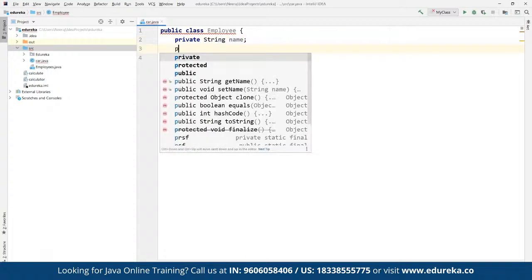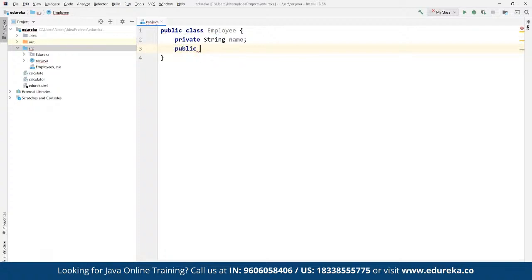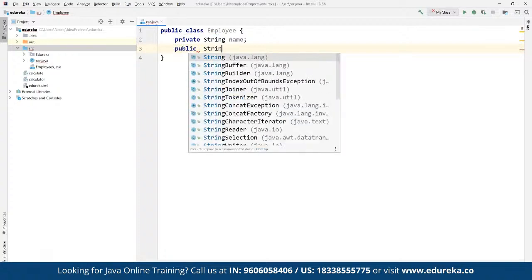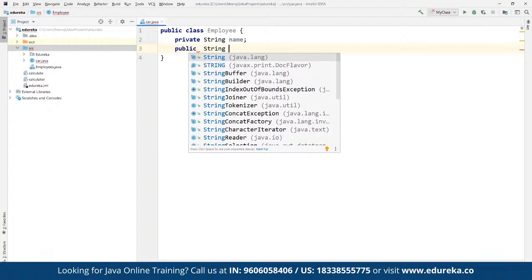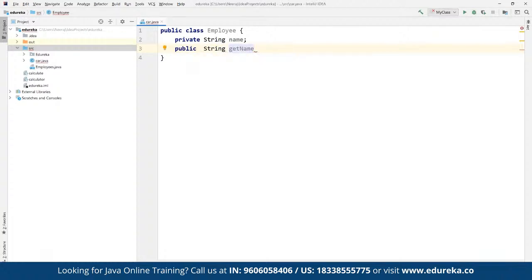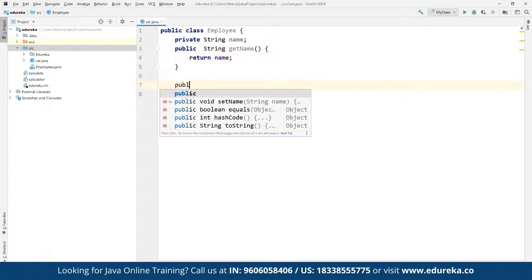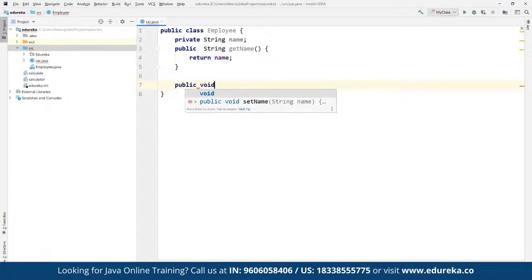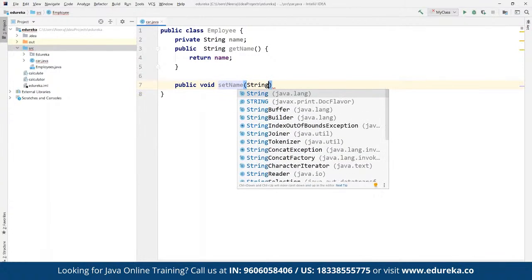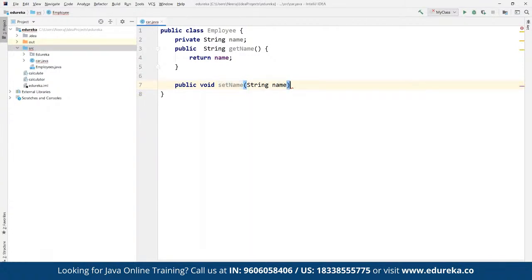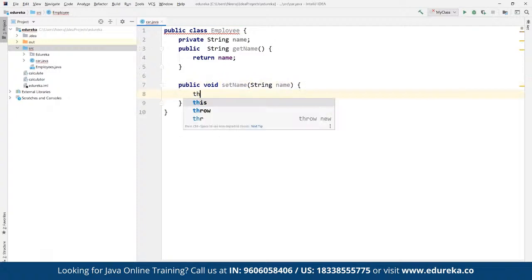Then we define a public String method, let's name it getName, and we return the name. Here we also create a public void setName where we take a String name parameter, and then we define this.name equal to name itself.